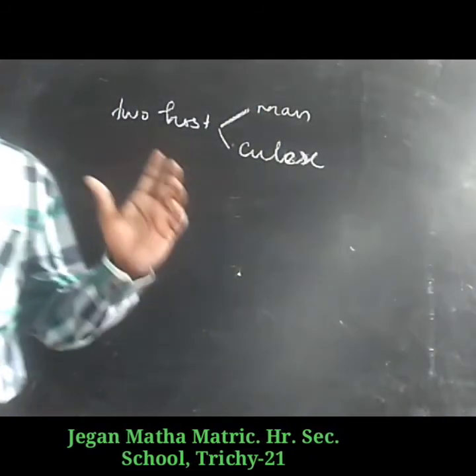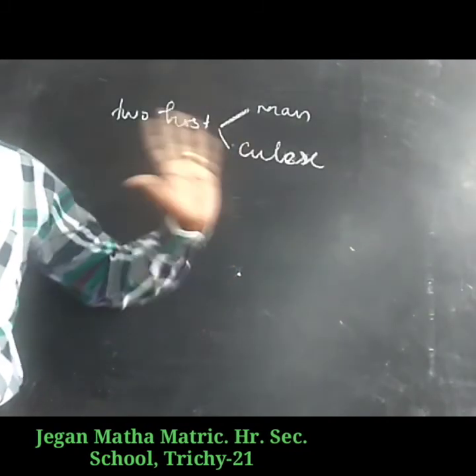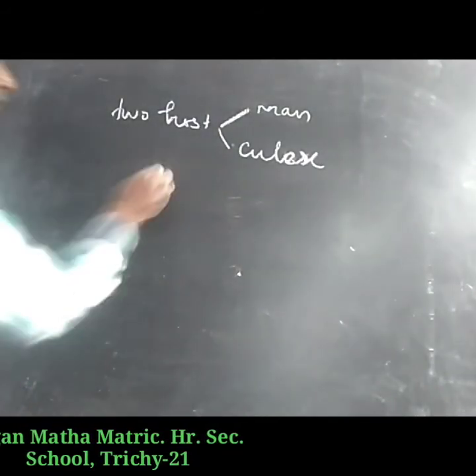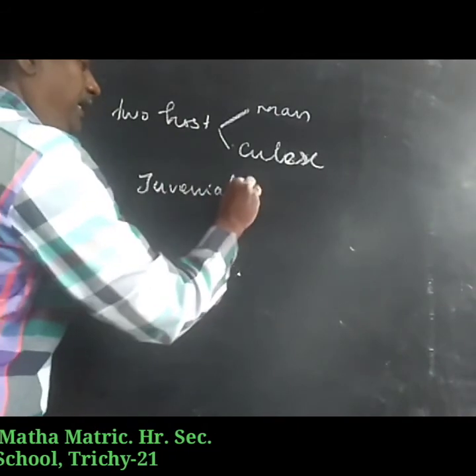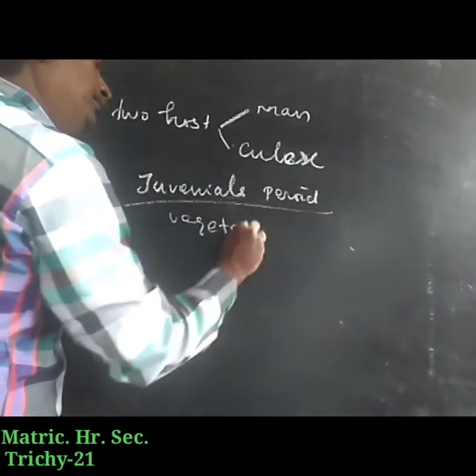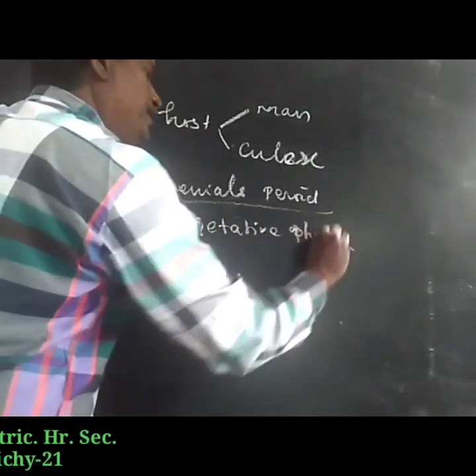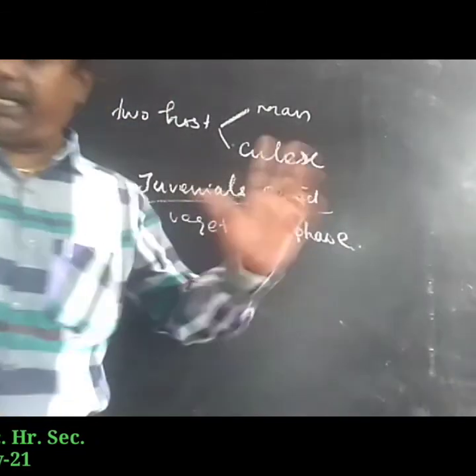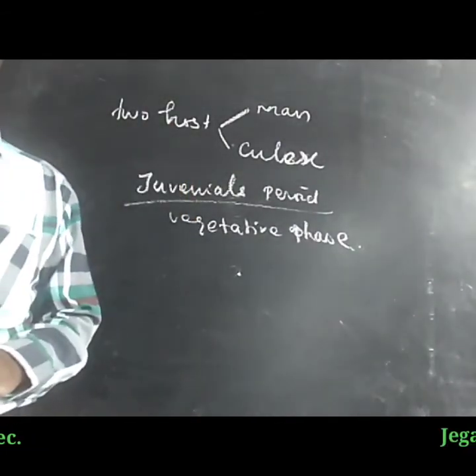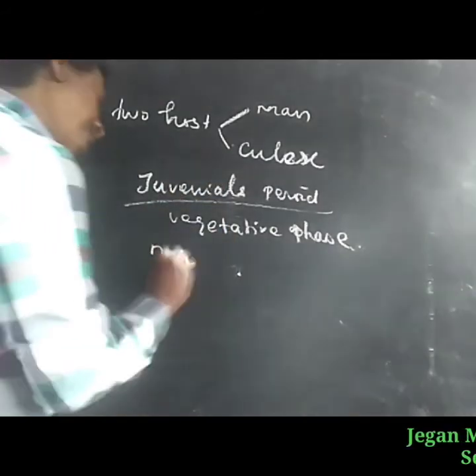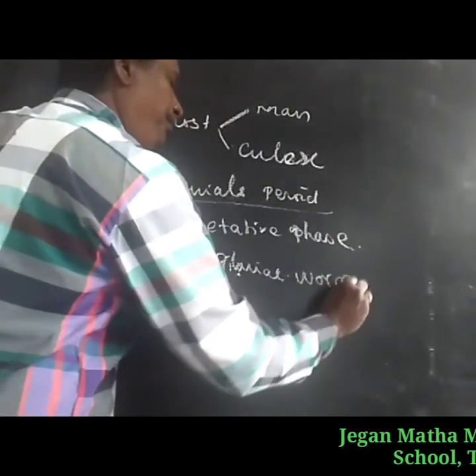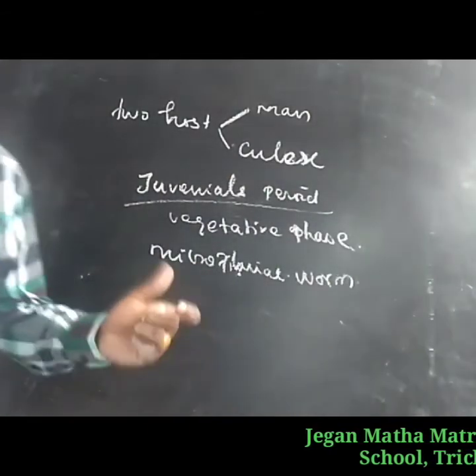The juvenile period means a vegetative growth phase. This stage is called the microfilarial worm.